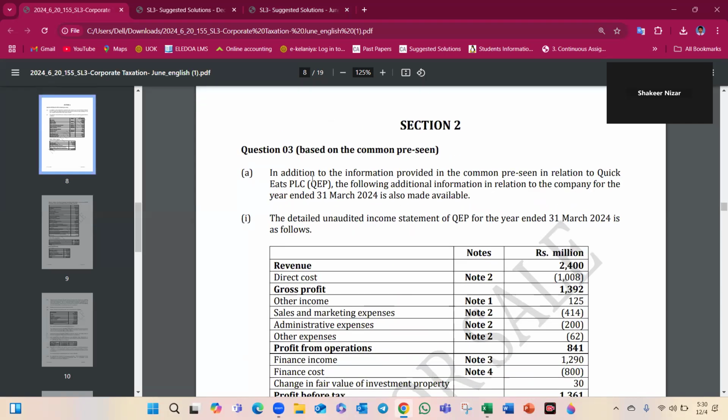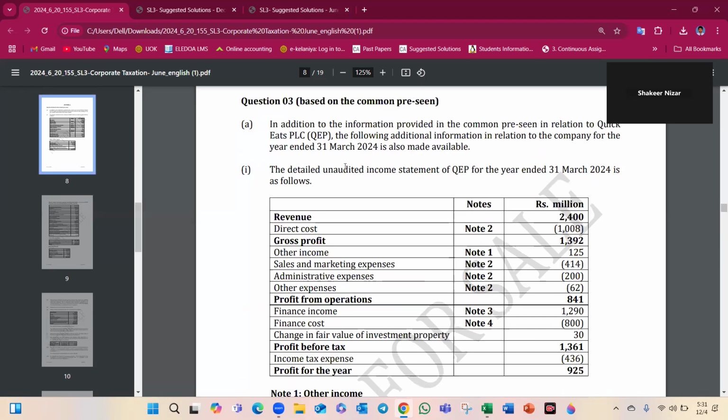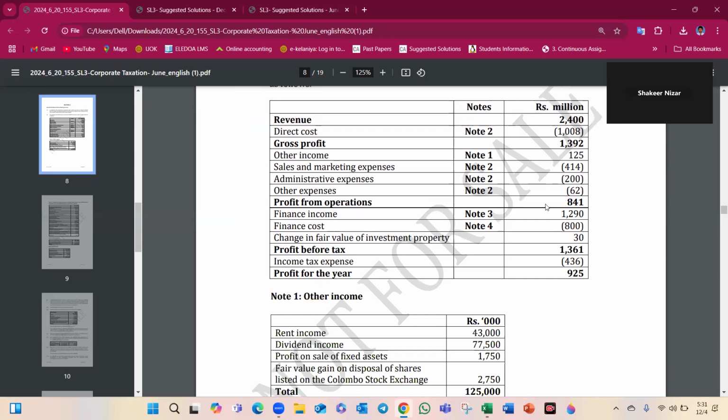Firstly, we need to read the question based on the common pre-seen, in addition to the information provided in the common pre-seen in relation to Quick Each PLC, hereafter referred to as QEP. The following additional information in relation to the company for the year ended 31st March 2024 is also made available. The detailed unaudited income statement. You can see revenue, direct cost, after that gross profit, other income, selling and marketing, administrative, other expenses, profit from operations, finance income and finance cost, change in the fair value of the investment property, profit before tax, income tax and profit for the year.